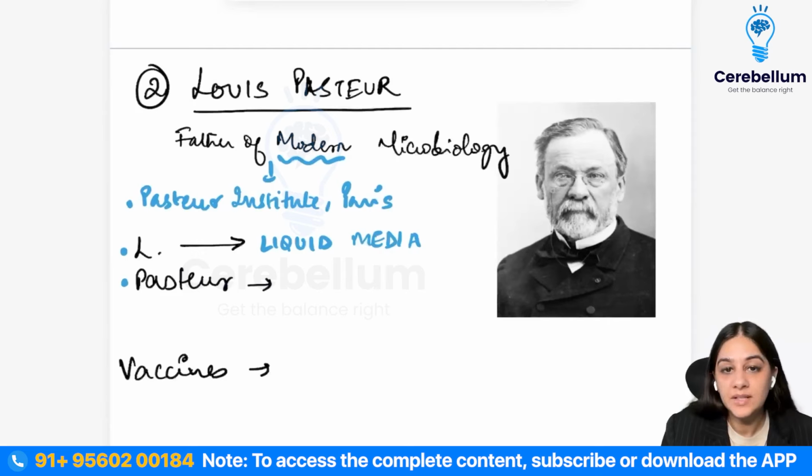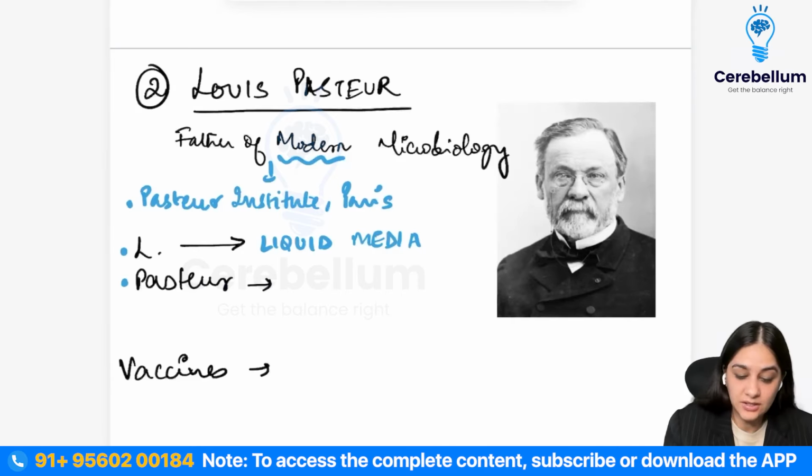Then from the name Pasteur, what did he do? He gave us the concept of pasteurization. Pasteurization is a sterilization method that we do for milk to kill the microorganisms in milk.